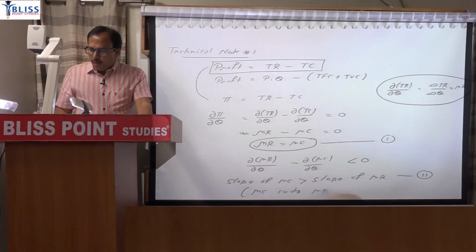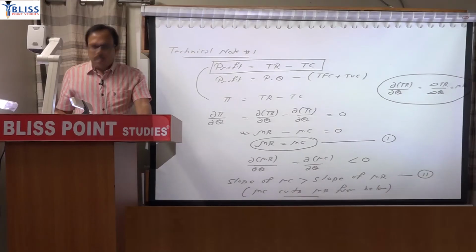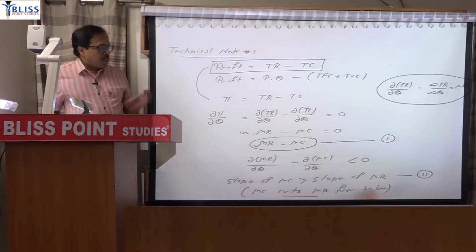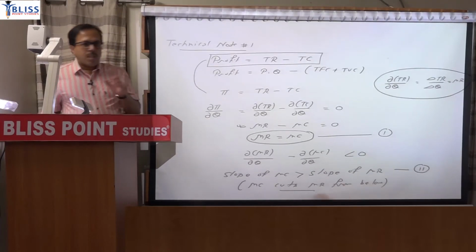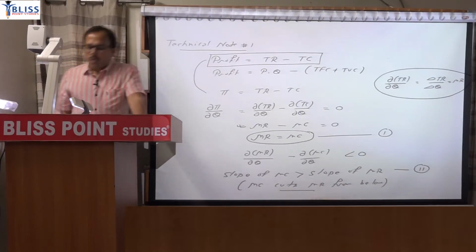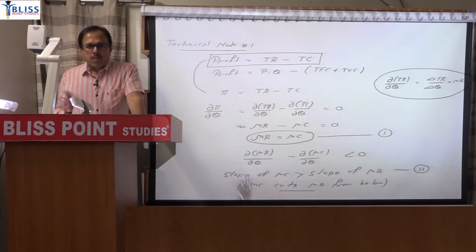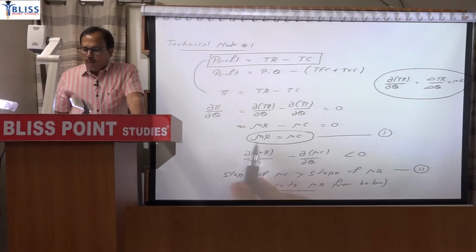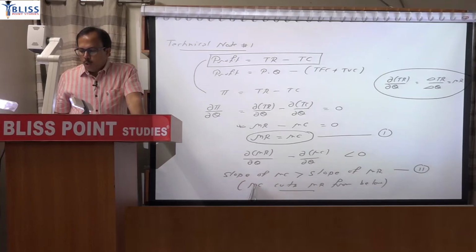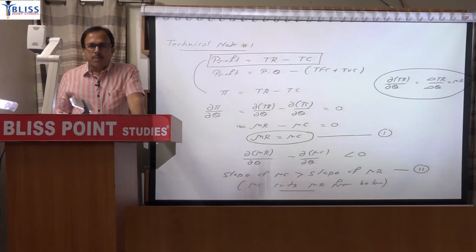In simple words we say MC cuts MR from below. So marginal revenue must be equal to marginal cost, and the slope of marginal cost must be greater than the slope of marginal revenue. You are not required to reproduce this anywhere, just remember two things. For profit maximization, the following two conditions must be satisfied. First, MR equal to MC. Second, the slope of MC must be greater than the slope of marginal revenue. Just remember that. I will explain the economic reasoning behind it, but this is the mathematical part.